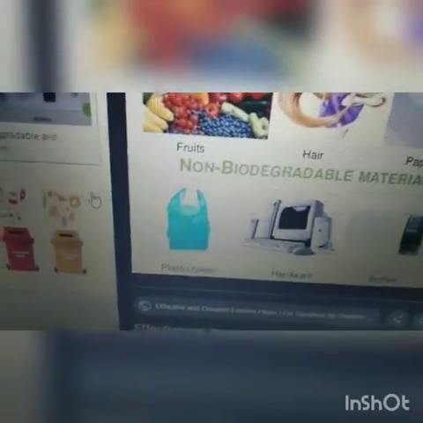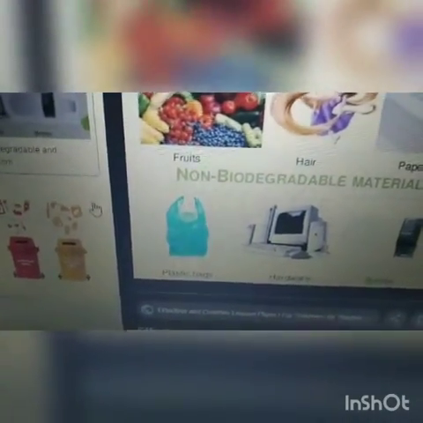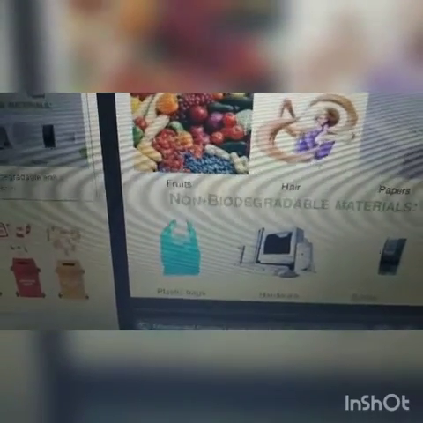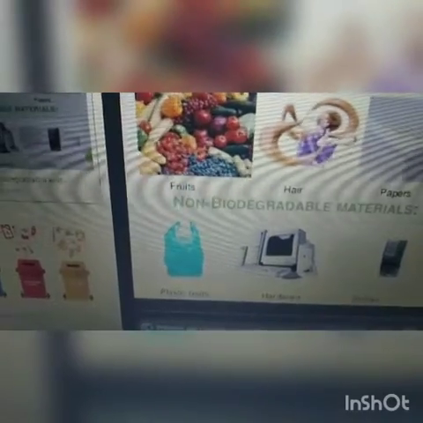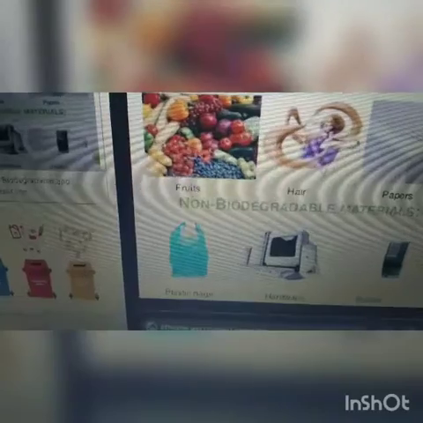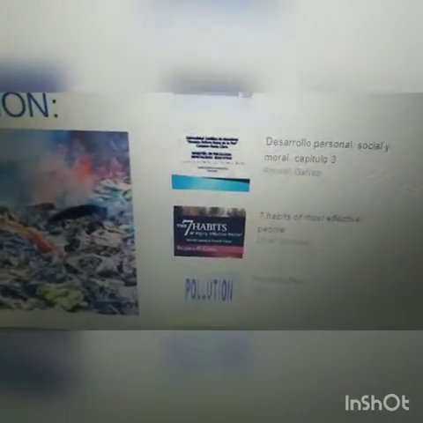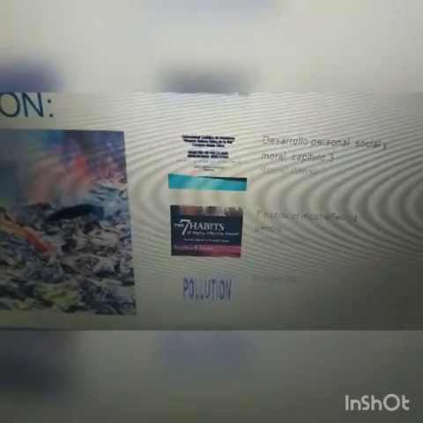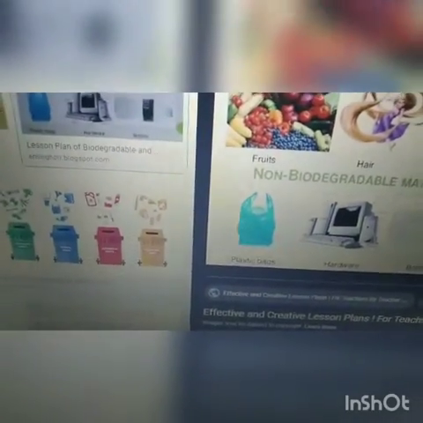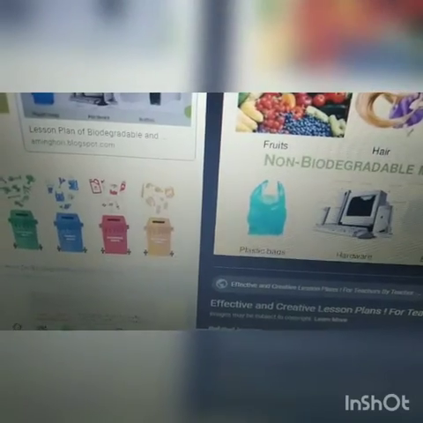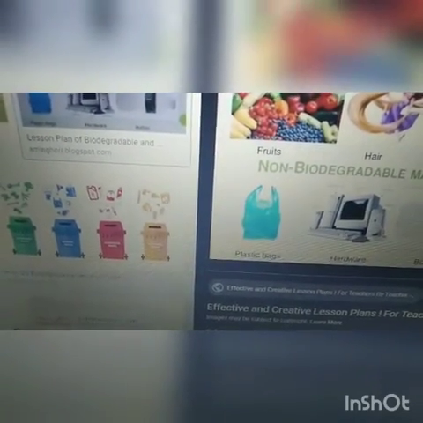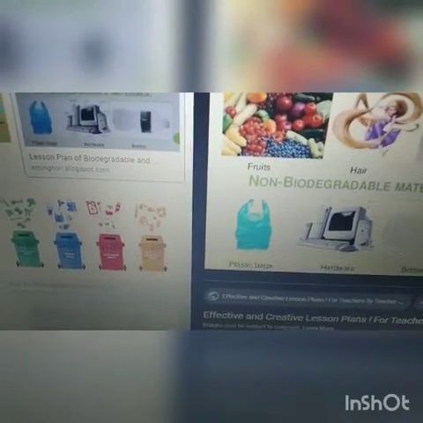So what is the impact of pollution on wildlife? Can you tell me some points? Animals living in forests are known as wild animals. They are an essential part of our wildlife. These animals are important for the benefit of our environment.